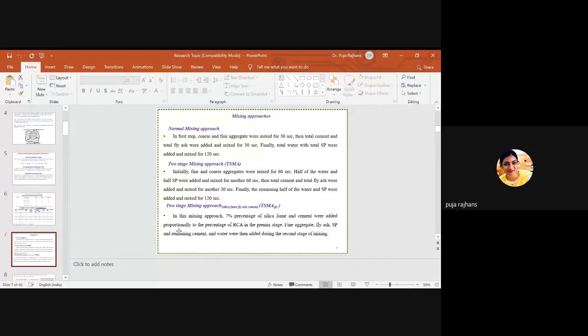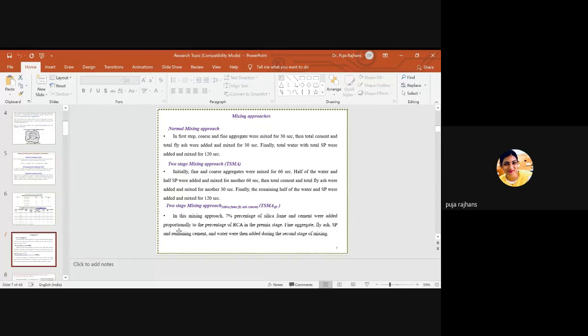This is the two-stage mixing approach. This two-stage mixing approach with fly ash, silica fume, and cement is new. You can say this is proposed by me and my supervisor. So this is new, in which we are using silica fume and fly ash. The fly ash is already in the two-stage mixing approach.